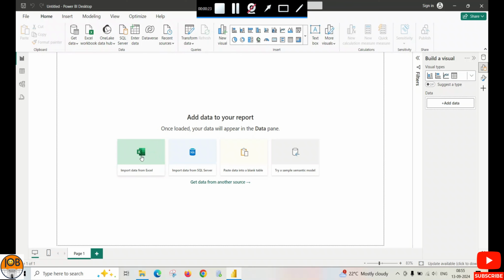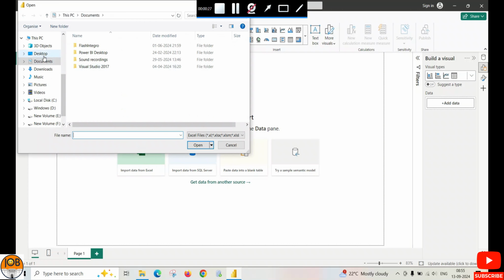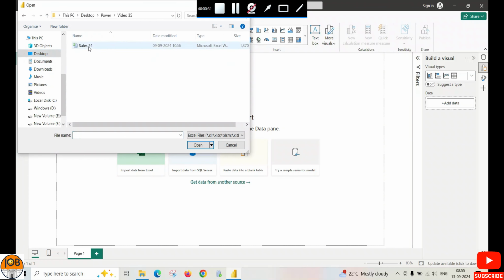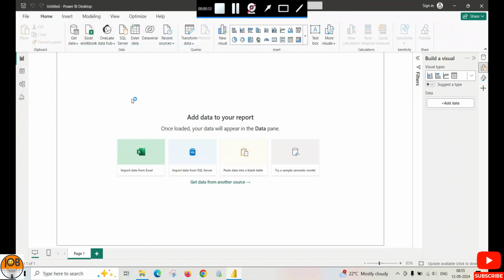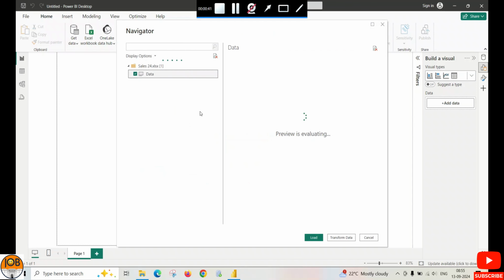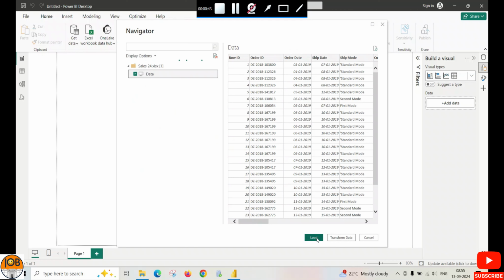For that, first we upload the data in Power BI Desktop. The file name is sales24. First we upload the data, select the sheet, and it is clean data, so you can directly click on the Load button.